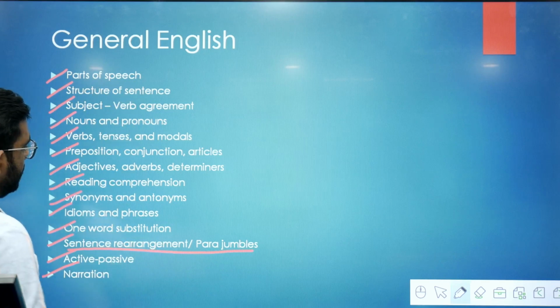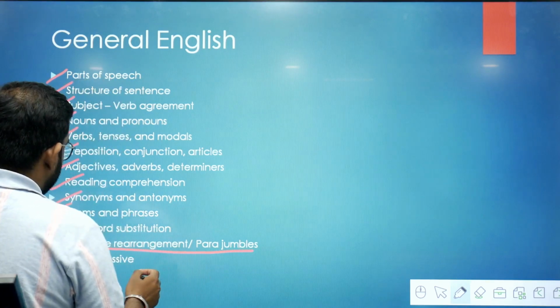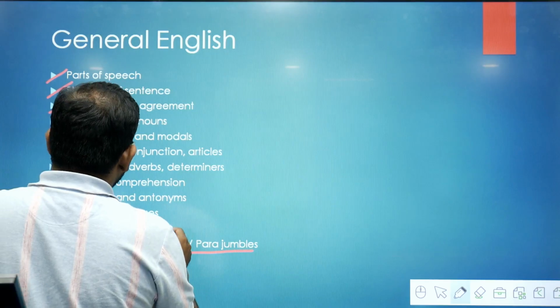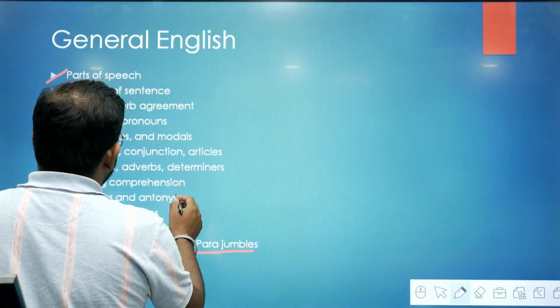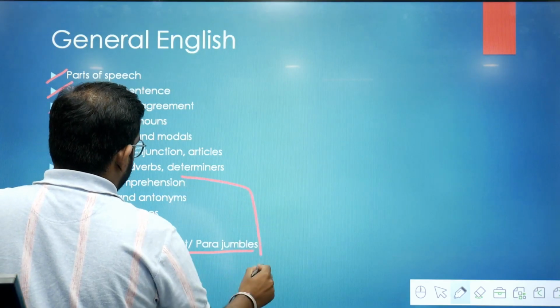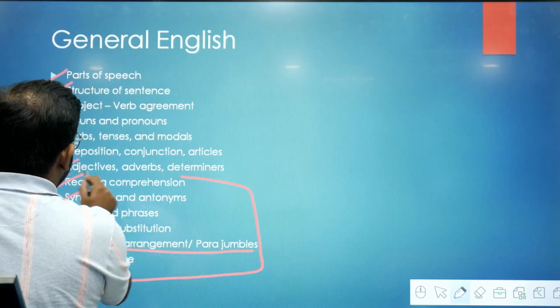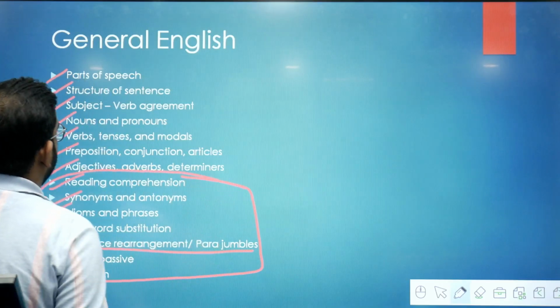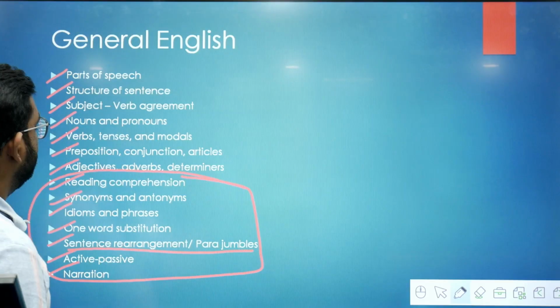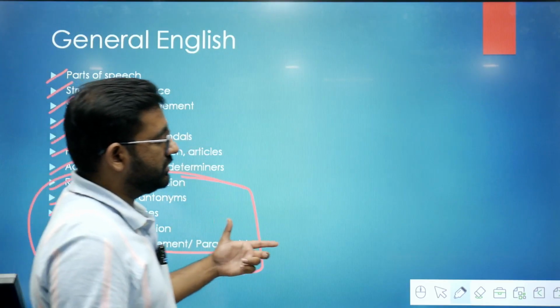I will also point out the important topics here. The important topics are these. These topics are important here in the general English part. Rest topics you should also do. So this is regarding the syllabus for the general English.